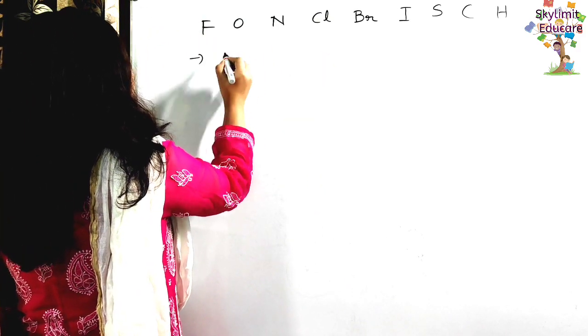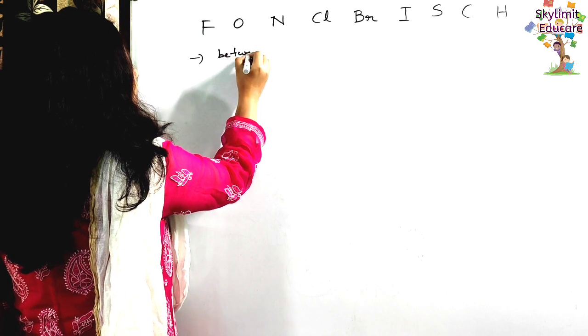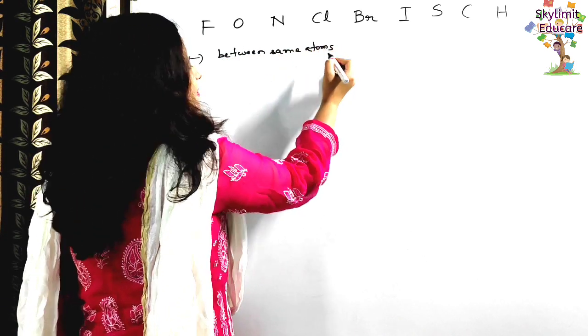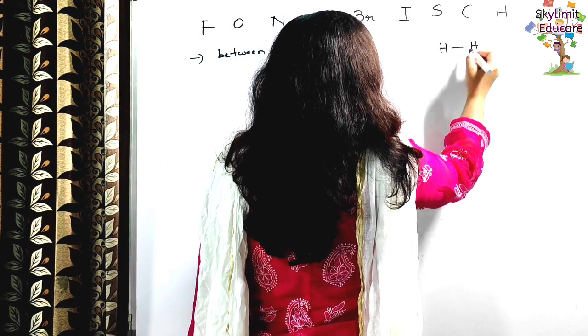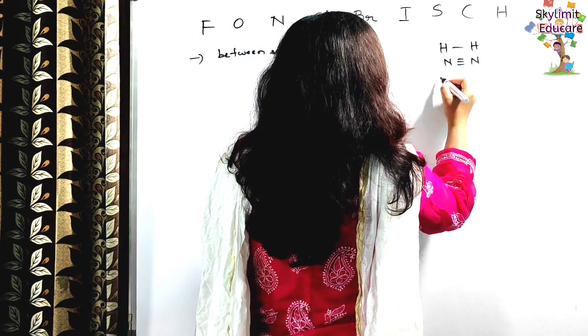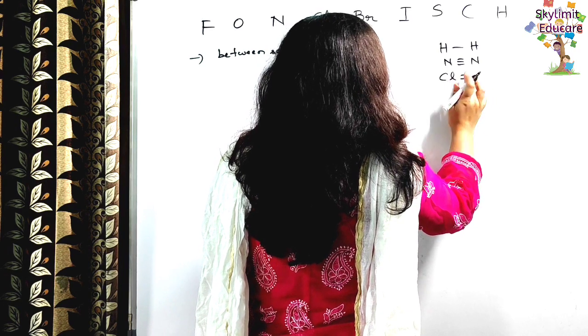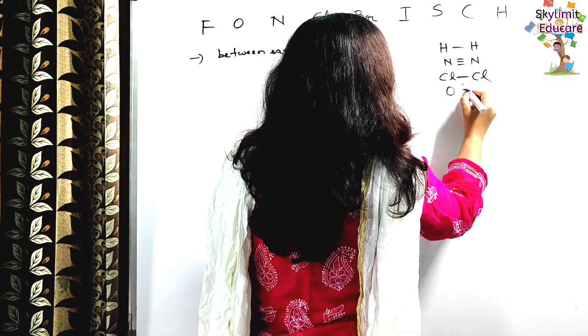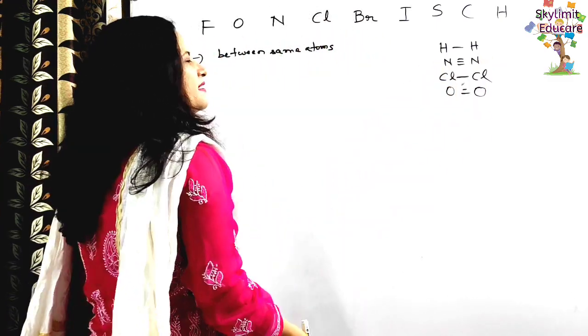When the bond is between same atoms, like you have hydrogen, nitrogen, chlorine, oxygen, these are similar kinds of atoms.